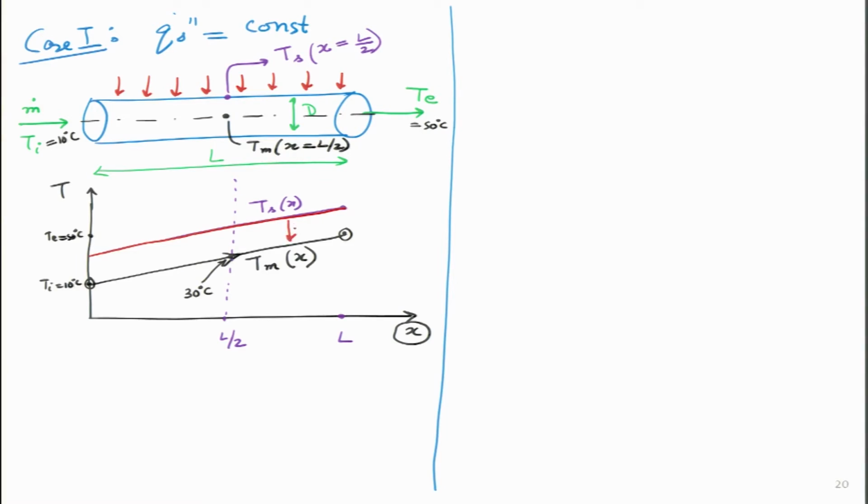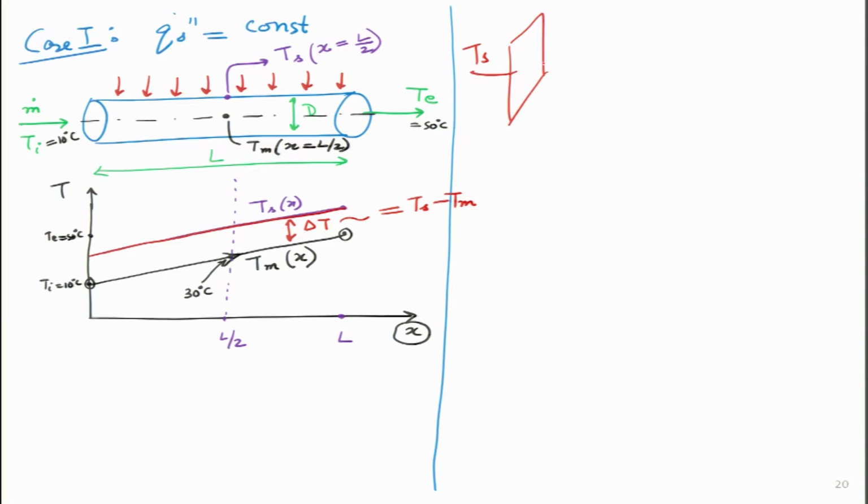And why is there a gap between the surface temperature and Tm? If I note this gap as delta T, and I write that this delta T is equal to Ts minus Tm at any given value of x. I think this delta T is because of convection, because we have been studying in all the forced convection examples. If I can draw on the right hand side over here, if the surface temperature is Ts and the fluid which is flowing here is T infinity, there has to be a delta T. So, in this case Ts is greater than T infinity.